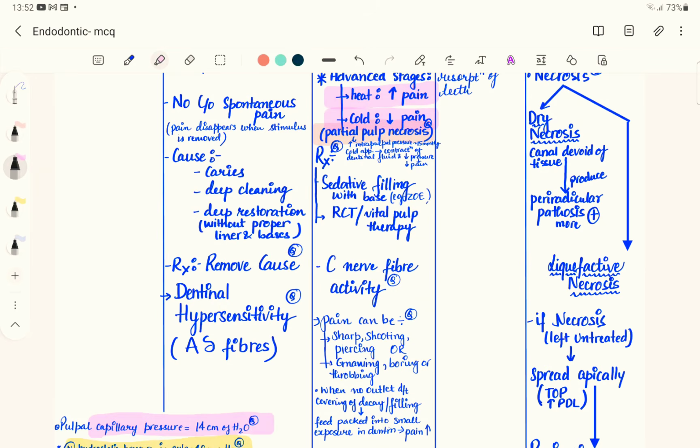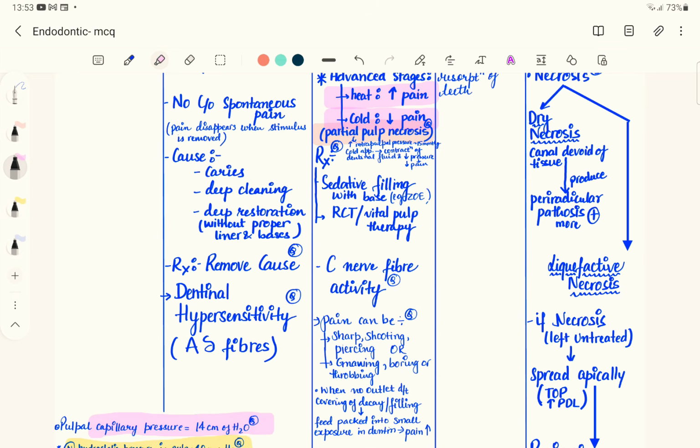Reversible pulpitis is hyperemia of the pulp. Pain doesn't occur spontaneously. It requires an irritant to initiate the painful response, like if the patient is having something cold or sweet, the patient will have a brief, sharp pain. But once the patient stops eating that food which is giving a painful response, the pain also goes away. If you see the radiograph of this particular patient, it appears very normal. Sometimes there may be deep caries involved, and the tooth is usually not tender on percussion. Thermal test also, the pulp responds more to the cold stimulus than to the hot.